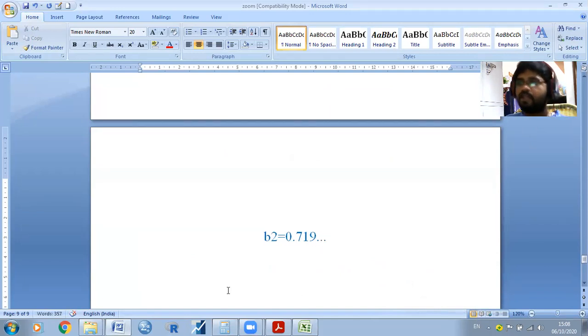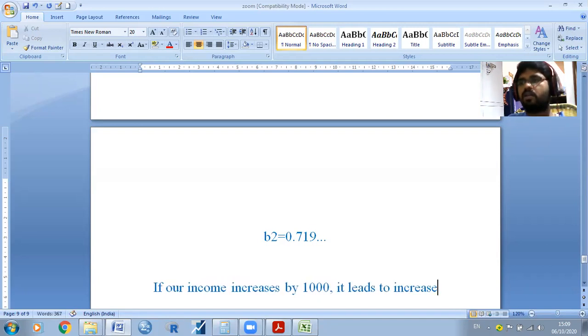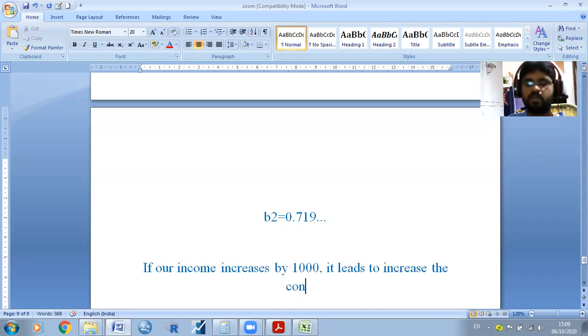So we may expect that if our income increases by 1,000 rupees, it leads to an increase in consumption by how much? 719 rupees.